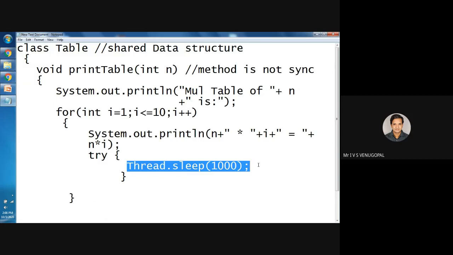That is, it will be terminated from execution for 1 second. After 1 second, it again moves to runnable state. Again, from runnable to running, it will be decided by JVM. We have seen the 5 states in the life cycle of a thread.